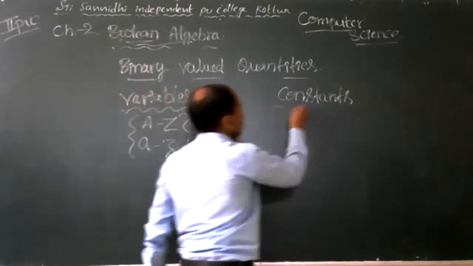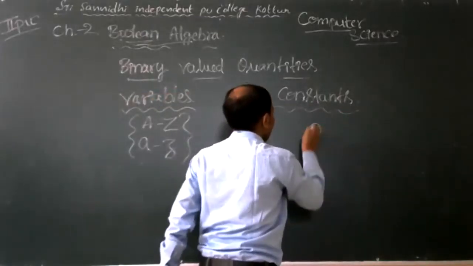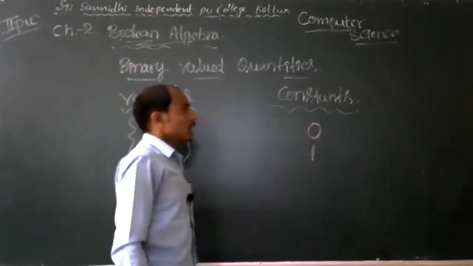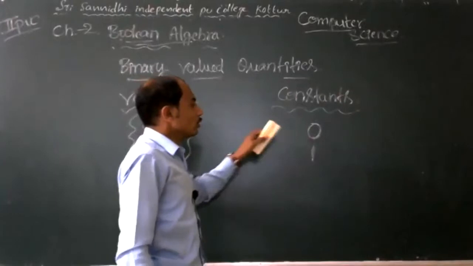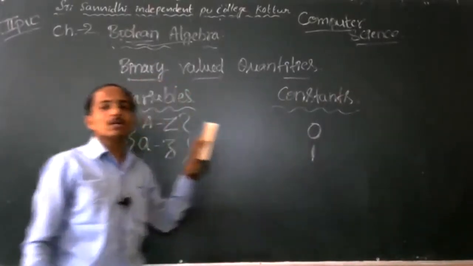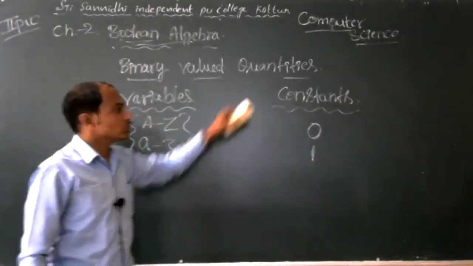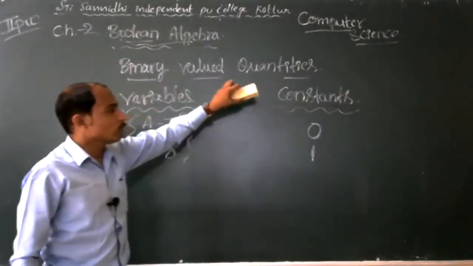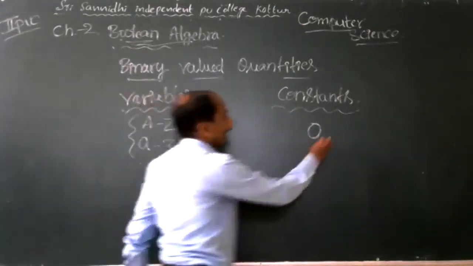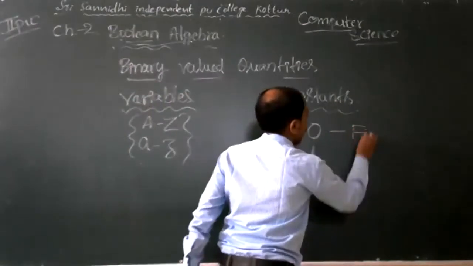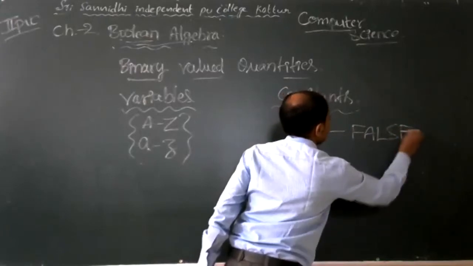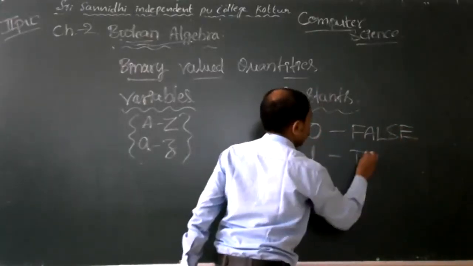And binary constants are only two, one is 0 and another one is 1. Each variable can hold either 0 or 1. Any one value is stored in each variable. So the binary constant contains only two values, 0 and 1. 0 means false, and 1 means true.